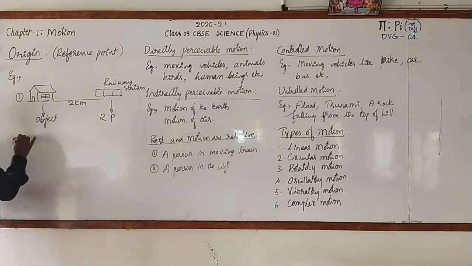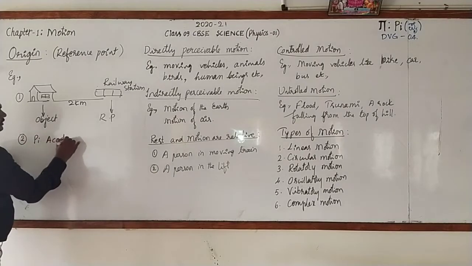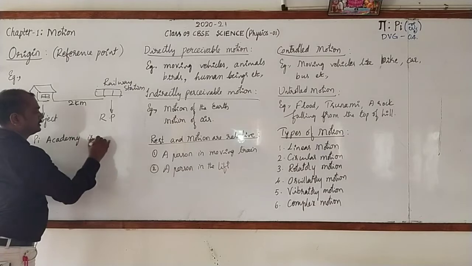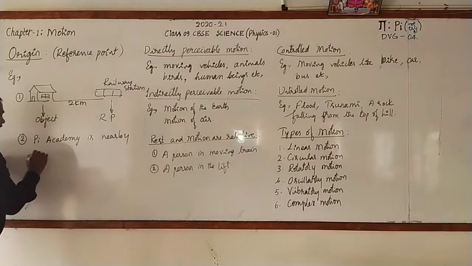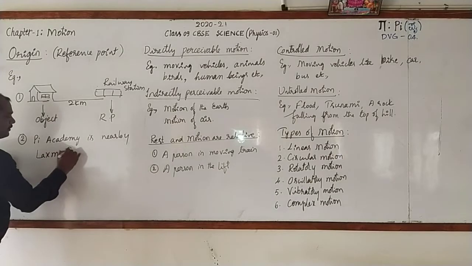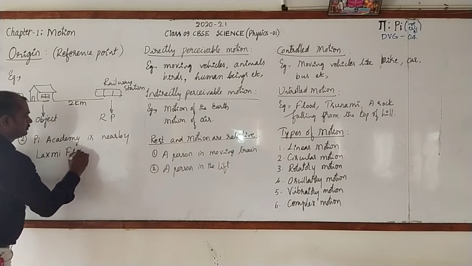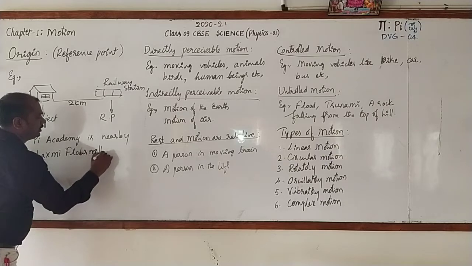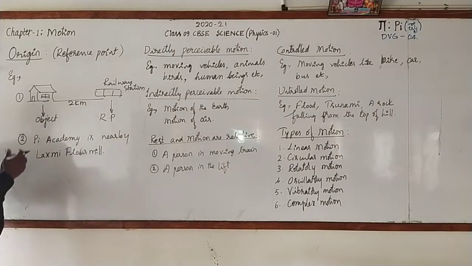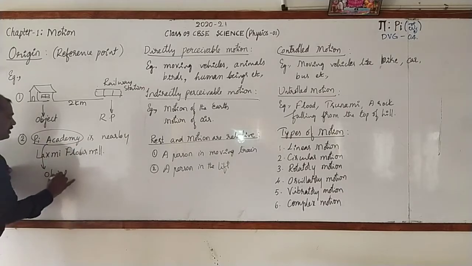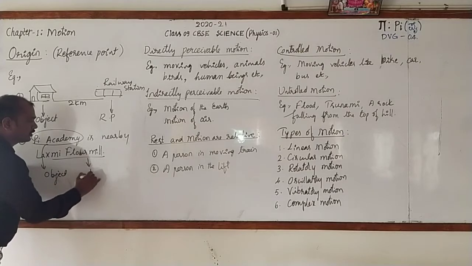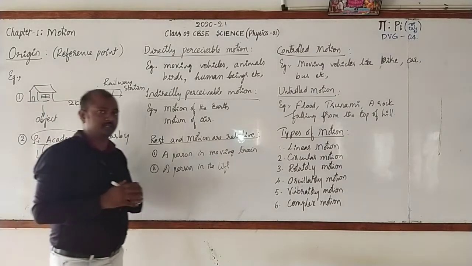I give you one more example. That is, as I said, here Pi Academy is nearby Lakshmi flour mill. Then here, could you identify which is the object and which is the reference point? Nothing but the landmark. The object is Pi Academy. It is object. And the Lakshmi flour mill, it is called reference point or origin.